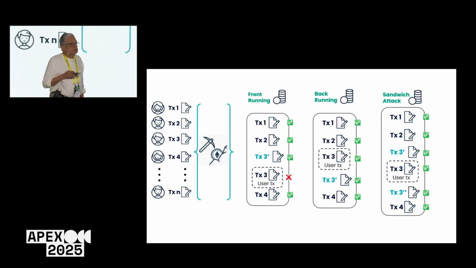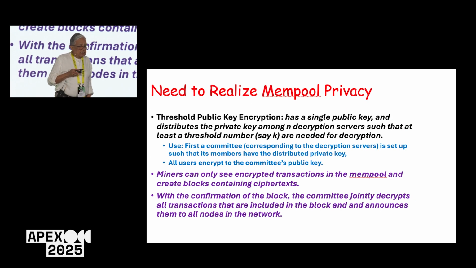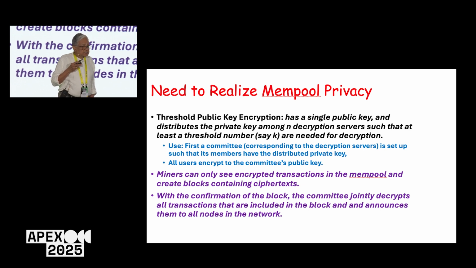One is the front-running attack, which is the one that comes in front. I come first and then you come later. Back-running almost leads to a denial of service kind of attack. And the sandwich attack, of course, can come in between. Now what this means is that because the transactions are public, everyone can observe what transaction has been put in. So the only way we can try to overcome the reordering of transactions is to make them private, so it becomes encryption.